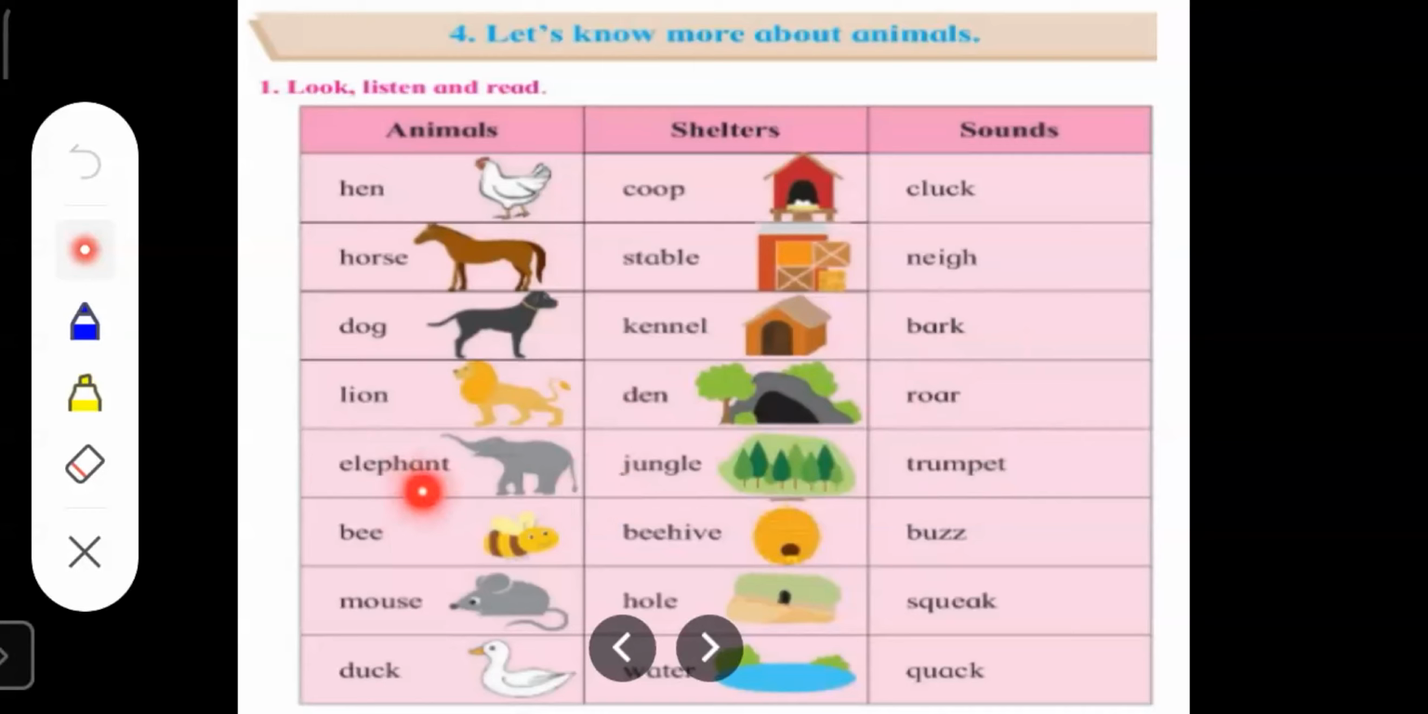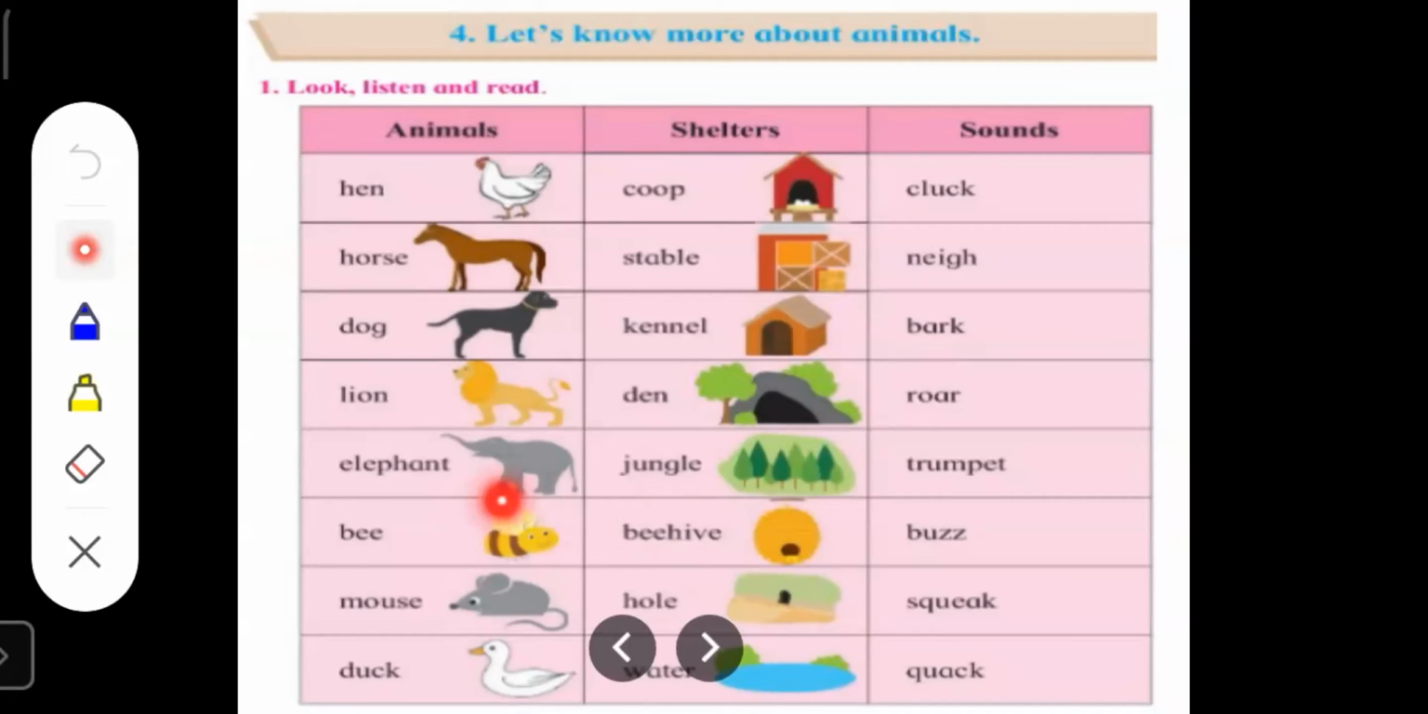This is a bee. This is an insect. This insect takes out the nectar from the flowers and it turns the nectar into honey. The shelter of this insect called bee is called beehive or honeycomb.